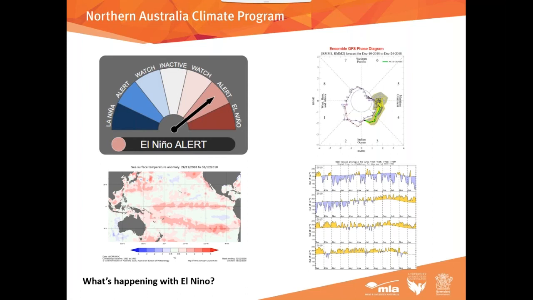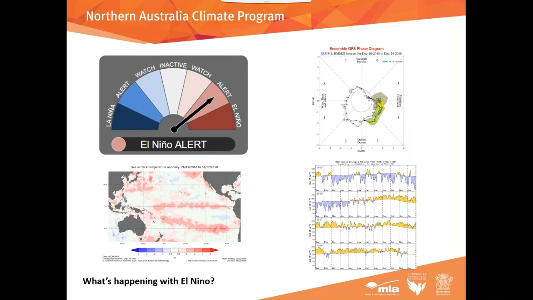tropical Pacific. They're actually already above El Nino threshold, so the sea surface temperature is already saying, yep, we're at El Nino levels already, and nearly all the models indicate that sea surface temperatures will stay at El Nino levels. But what's happening is some of the other drivers that normally need to be in place for us to have a full-blown El Nino haven't locked in, they haven't got to those levels, and particularly trade winds.